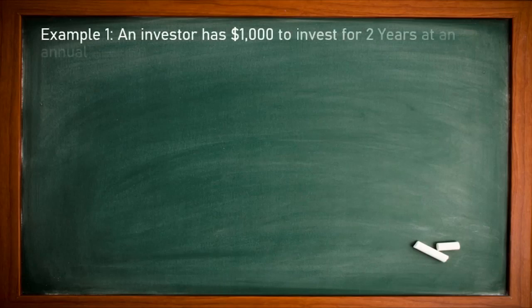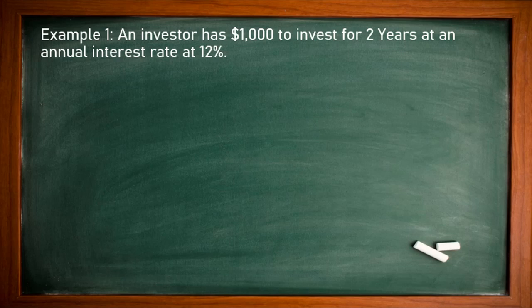Let us go for an example for easy understanding. As you know, I am always solving all my problems with an example. This is an assumption-based, or case-based, example. You can create this type of example and solve problems for your practice, so don't forget to practice many times. Investors have $1,000 to invest for 2 years at an annual interest rate of 12%. So 3 things are important here: investors are investing $1,000, for 2 years, at a rate of interest of 12%.